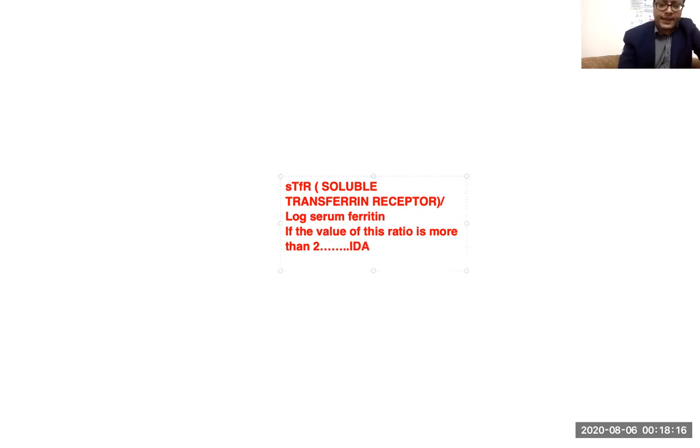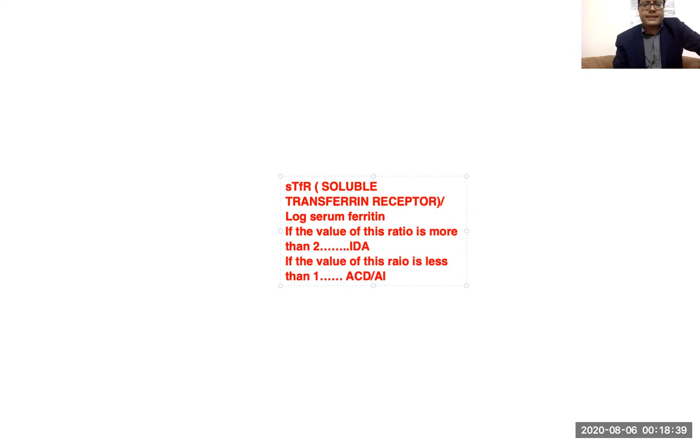And if the value of this ratio is less than 1, this is for ACD, anemia of chronic disease, also known as anemia of inflammation. Why? I will explain this concept right now.